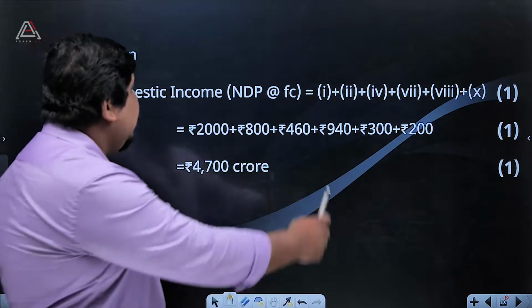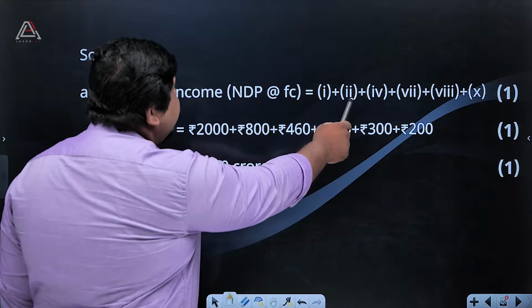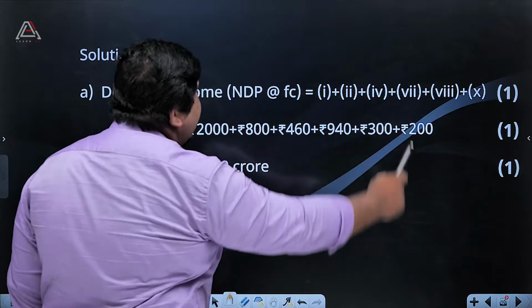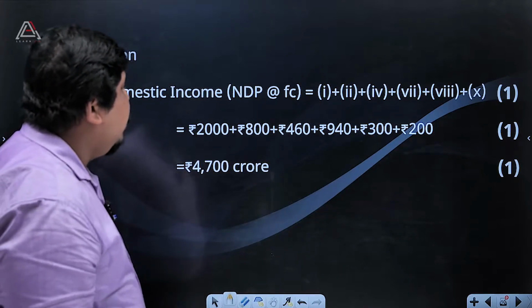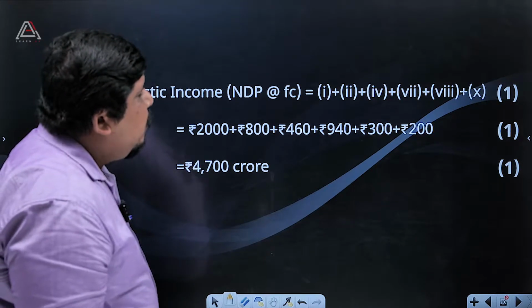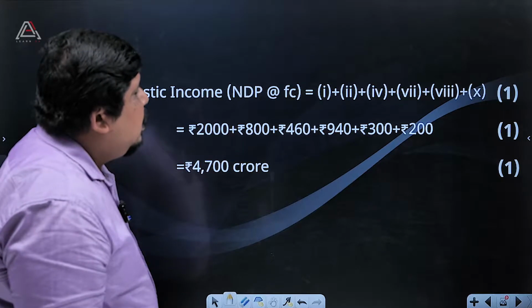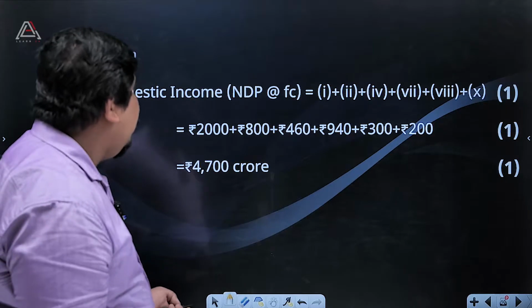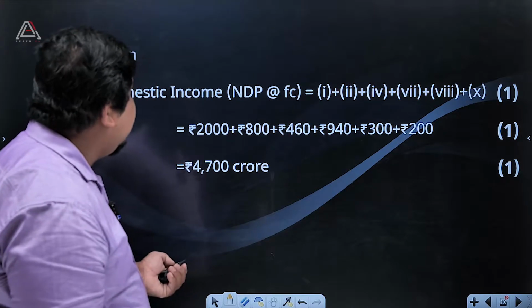So you can take points number 1, 2, 4, 6, 8 and 10. Then we can check what point number 1 is, that is 2000.